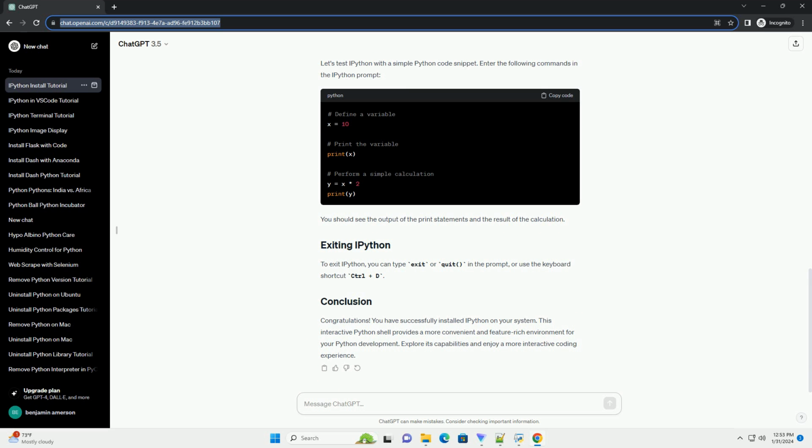Congratulations! You have successfully installed IPython on your system. This interactive Python shell provides a more convenient and feature-rich environment for your Python development. Explore its capabilities and enjoy a more interactive coding experience.